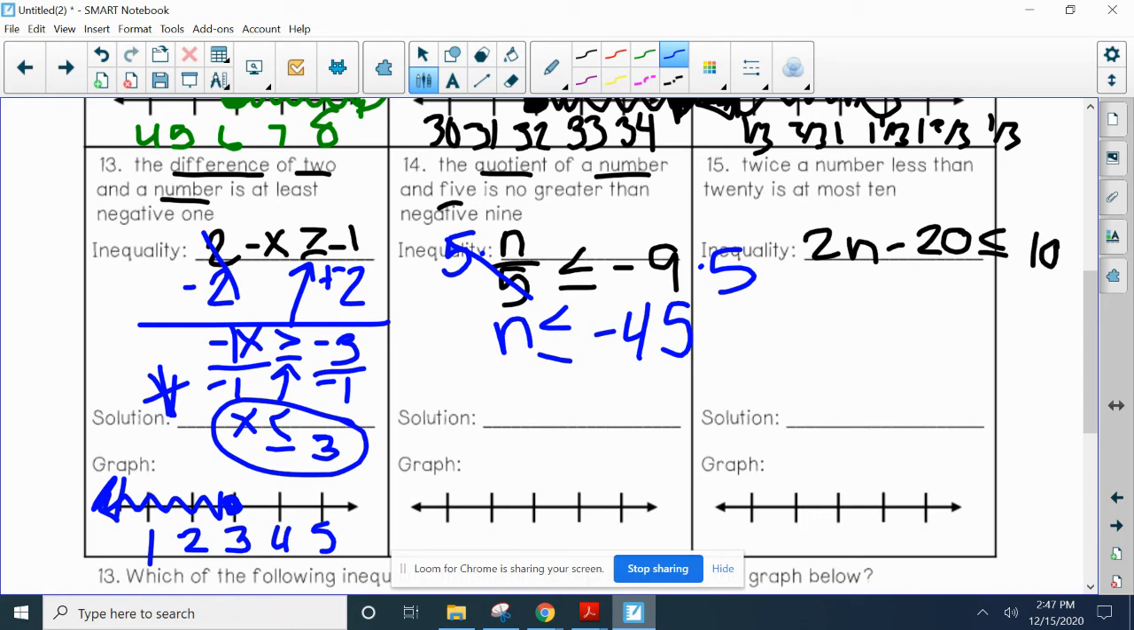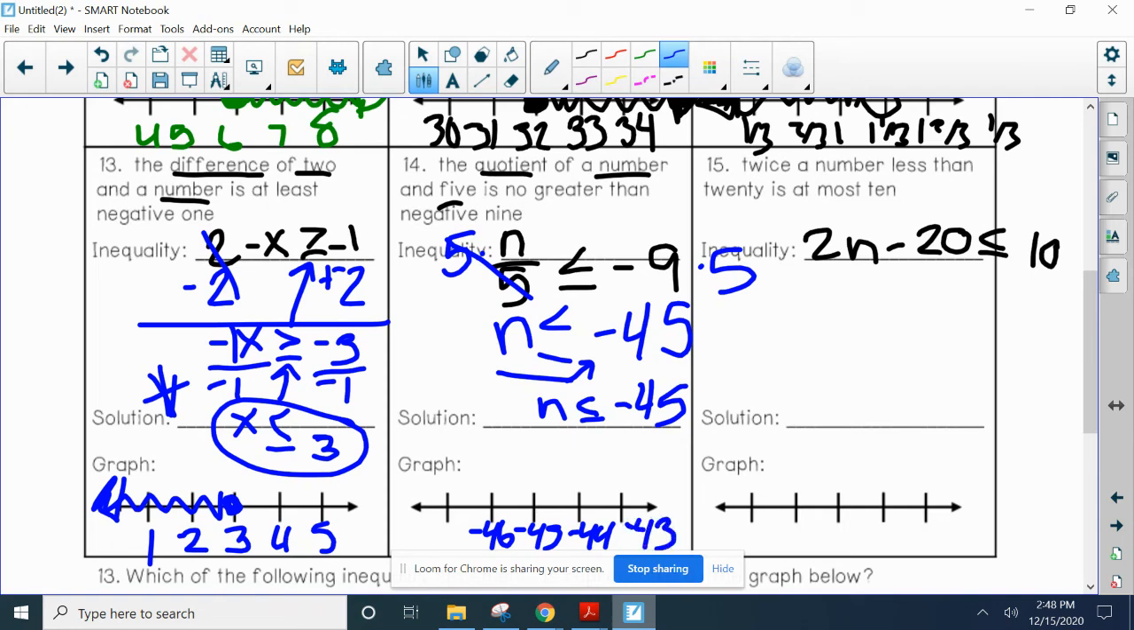Does not matter that that 9 is negative. The number we multiplied both sides by was positive, so we leave it alone. So our solution is just that. N is less than or equal to -45. So -45, -46, -44, -43. All right.